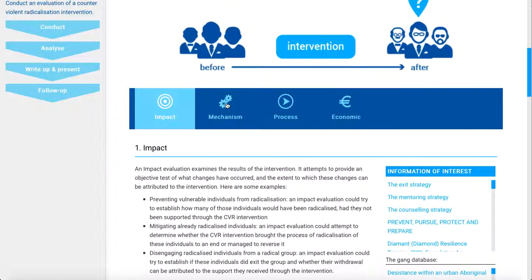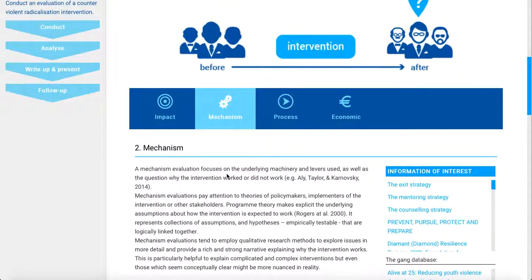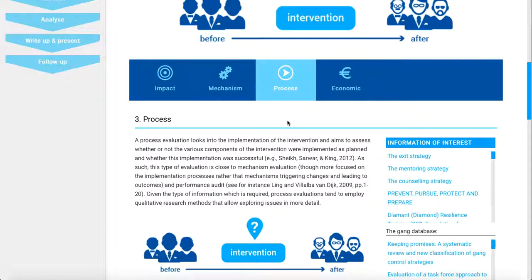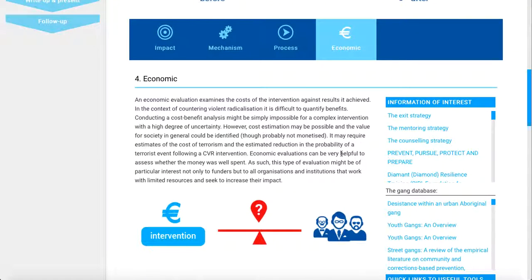By clicking on Mechanism, you will focus on the underlying machinery of the evaluation and whether the intervention was successful and why. By clicking on Process, you will look into the implementation of the intervention and assess whether the various components of the intervention were implemented as planned and the success of these various aspects. By clicking on Economic, you will examine the cost of the intervention against the actual results achieved. This cost-benefit analysis is sometimes difficult to quantify in counter-violent extremism interventions, but it is important to reflect on this aspect for possible future implementations.